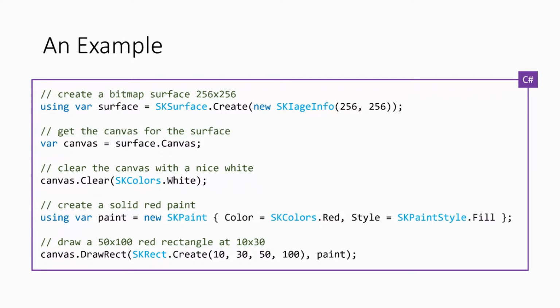If I was going to do a circle, you'd do draw circle. If I was going to draw an image, the first one will be slightly different. You don't need the paint, but you would still have the rect, and you would say, hey, draw this image. Or if I want to draw a path, you replace SKRect with the path, and it's all the same. You just change the name of the action, and you pass in the different data that you wish to draw, and you pass in the paint at the end to say, hey, this is what I want it to look like.